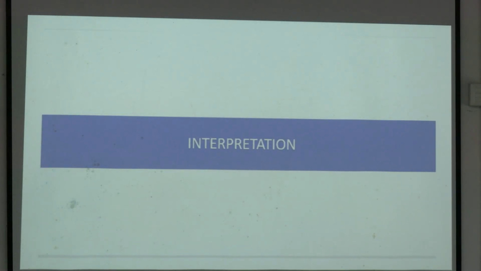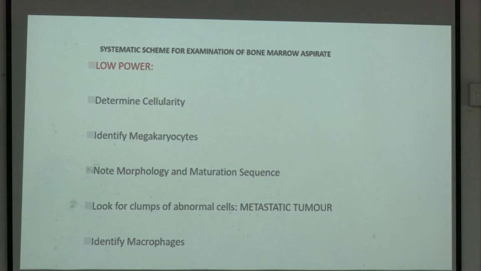Now, the interpretation. So, in low power, what will we see? Determine bone marrow cellularity. Identify megakaryocytes. It is very important to identify megakaryocytes. If a megakaryocyte is present in the bone marrow aspiration film, then only can we be sure it came from bone marrow.